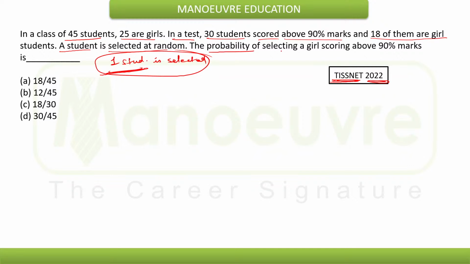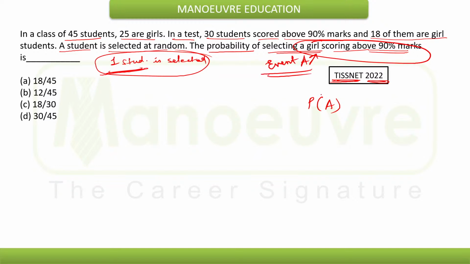The probability of selecting a girl scoring above 90% marks is asked. So again, probability of event A occurring. What is event A? That girl scoring above 90% marks, that is event A. The probability of event A occurring is number of required outcomes divided by number of total possible outcomes.